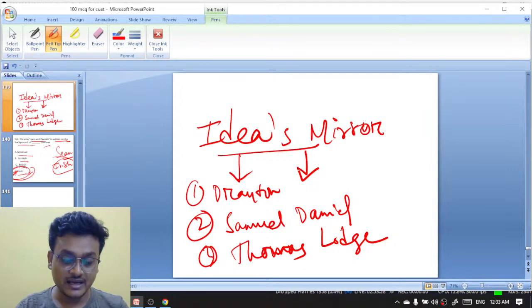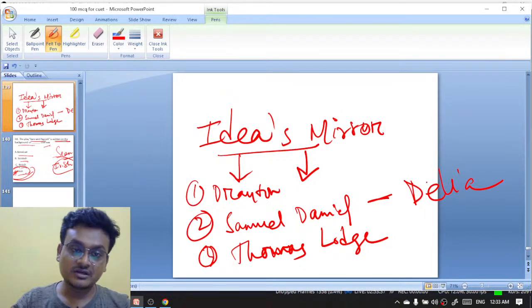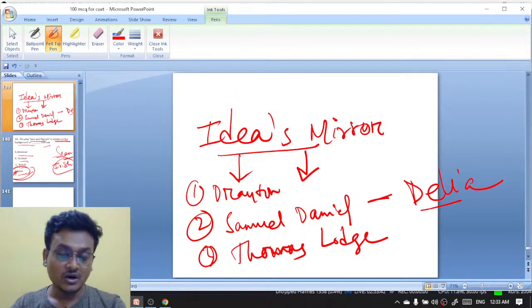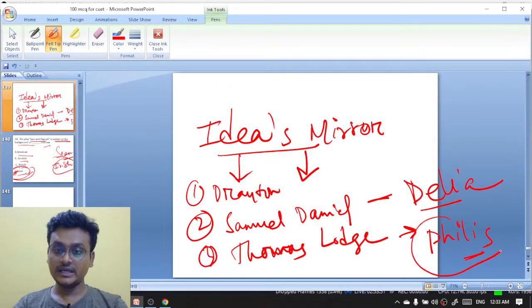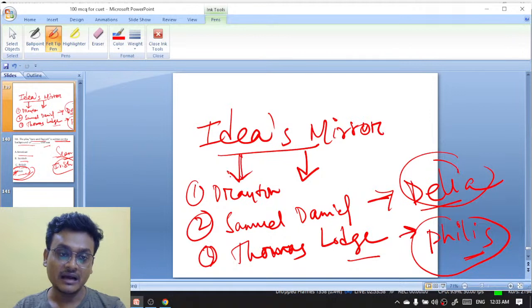What did Samuel Daniel write? Delia. So Idea's Mirror was written by Drayton. Samuel Daniel has written Delia, whereas Thomas Lodge has written Phyllis. Samuel Daniel wrote Delia, and Drayton wrote Idea's Mirror.